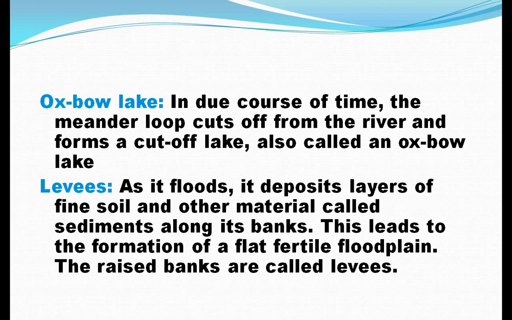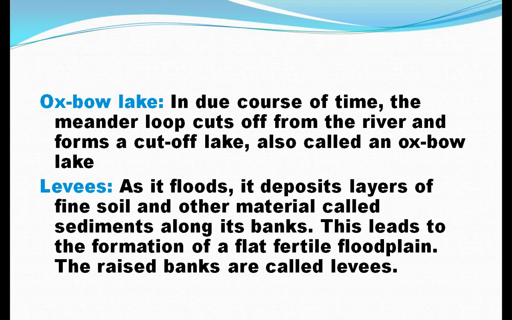Next one is levees. As the river floods, it deposits layers of fine soil and other materials called sediments along its bank. This leads to the formation of fertile floodplains, and their raised banks are called levees. This is an example of the depositional activities of a river. Now this is the last stage, the lower course.